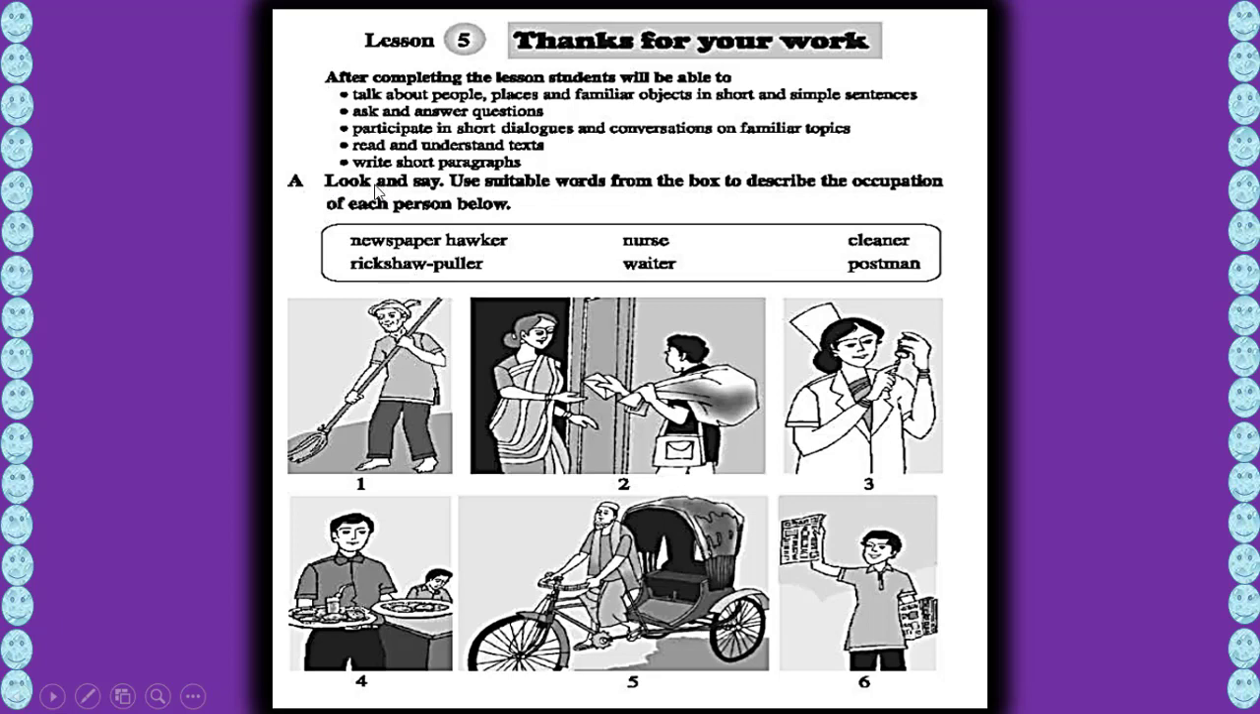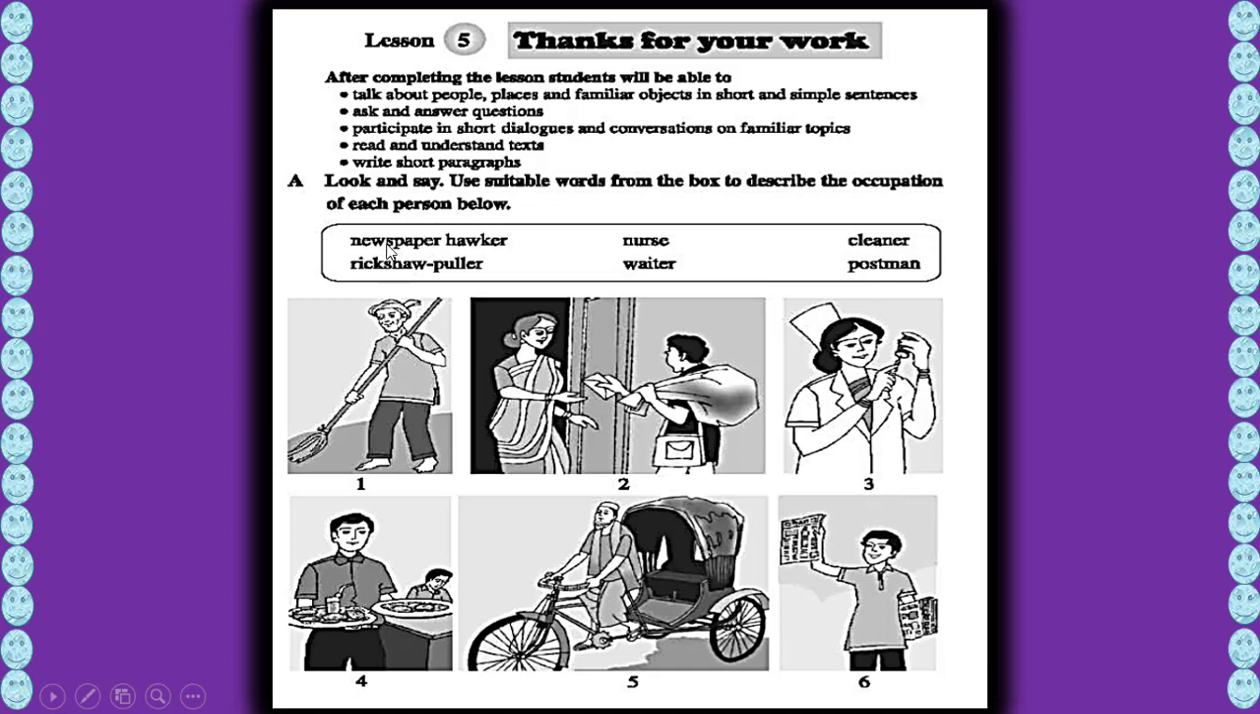So number A, look and say. Use suitable words from the box to describe the occupation of each person below. Do you know what occupation means? It is actually the livelihood by which works one can live well, or one can live in this world. Okay.